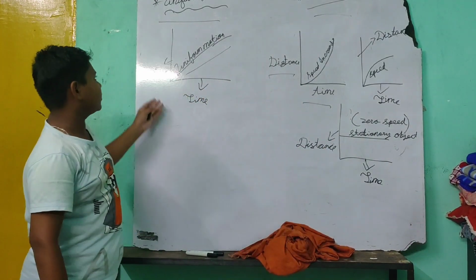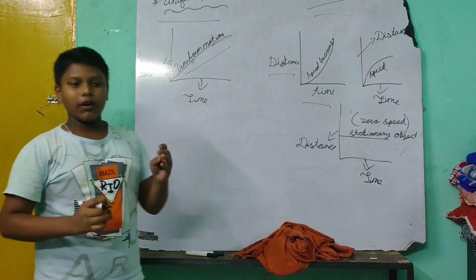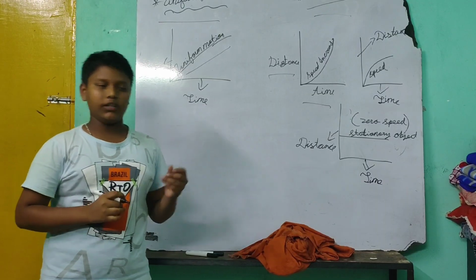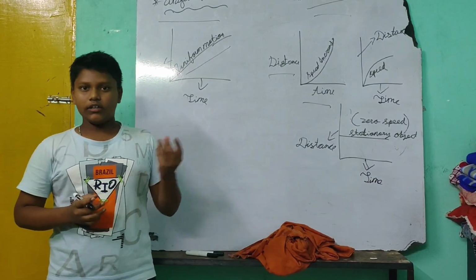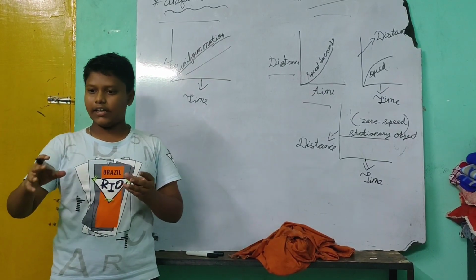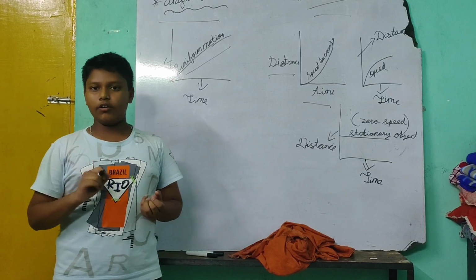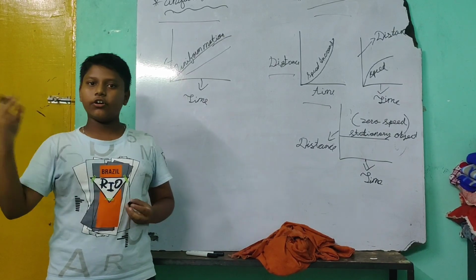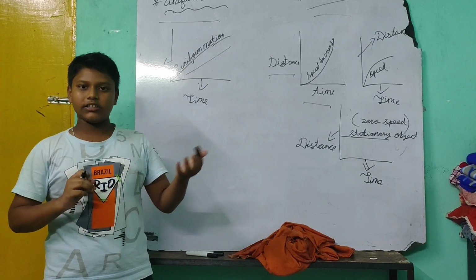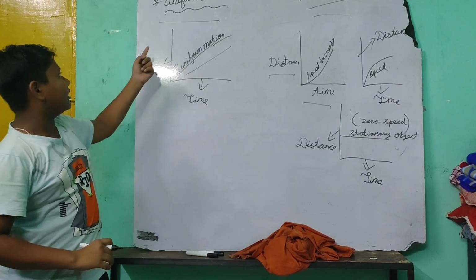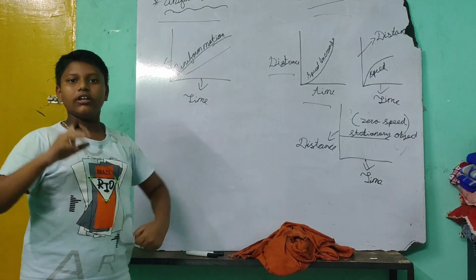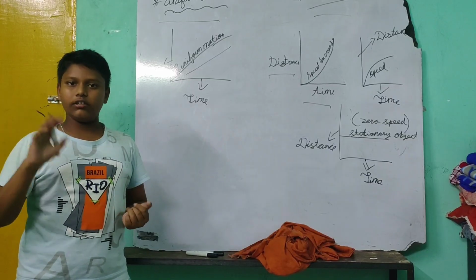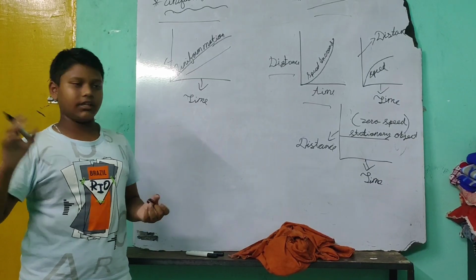So let's understand first what uniform motion means. Take an example of a car. When a car takes 10 seconds and goes 1 meter, then after another 10 seconds it also goes 1 meter. After every 10 seconds it covers the same distance, so it is called uniform motion.